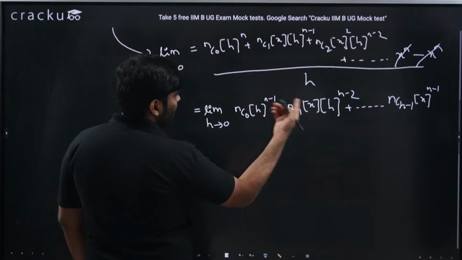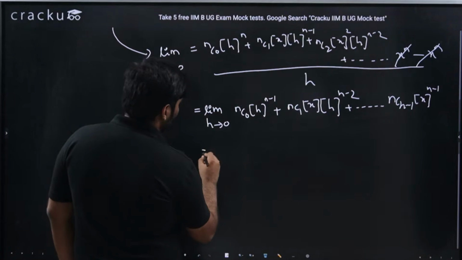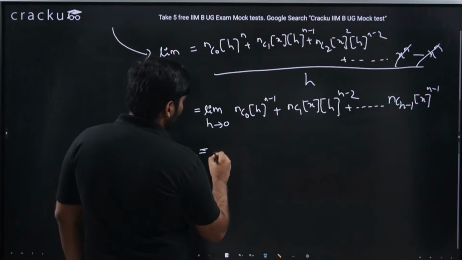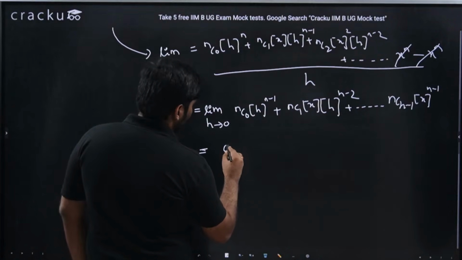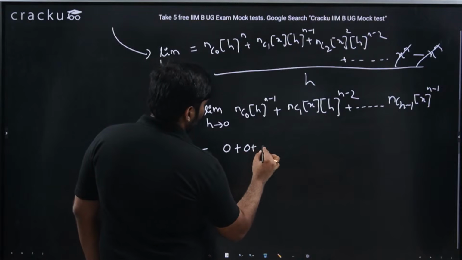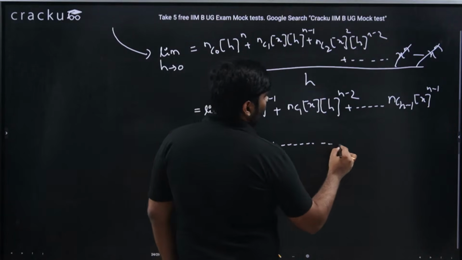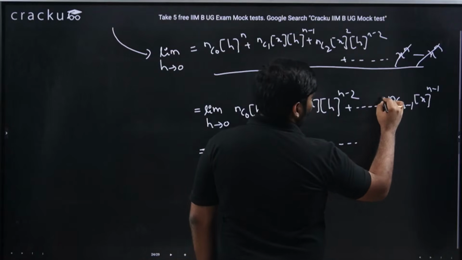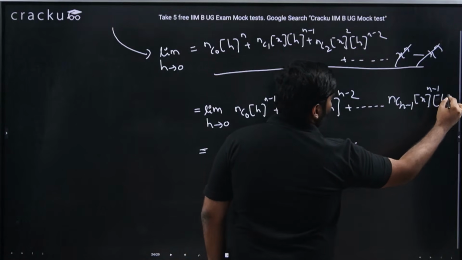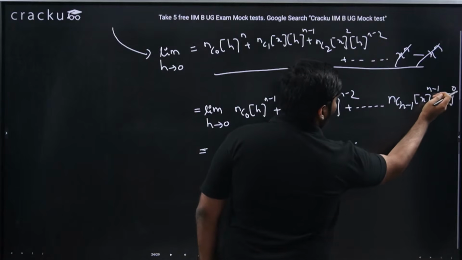There is no h anymore, we removed one h in the numerator. What am I getting? If h is 0, I'll substitute h is 0. I'll get 0 plus 0 plus 0, since all these h powers will tend to 0, and so on. Till here also there is h, but here I am getting h power 0, there is no h here. This is 1.